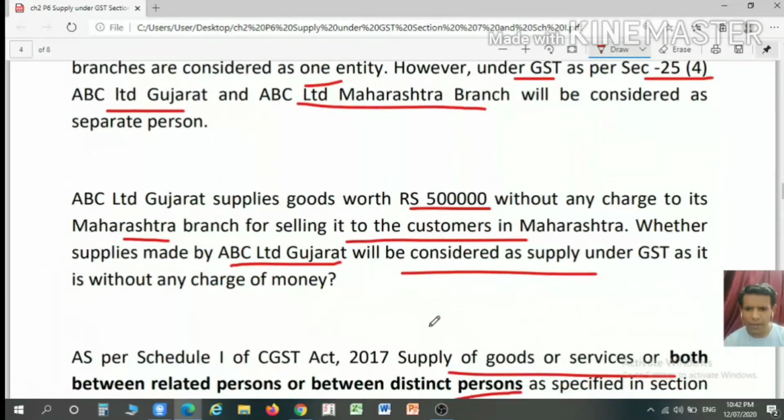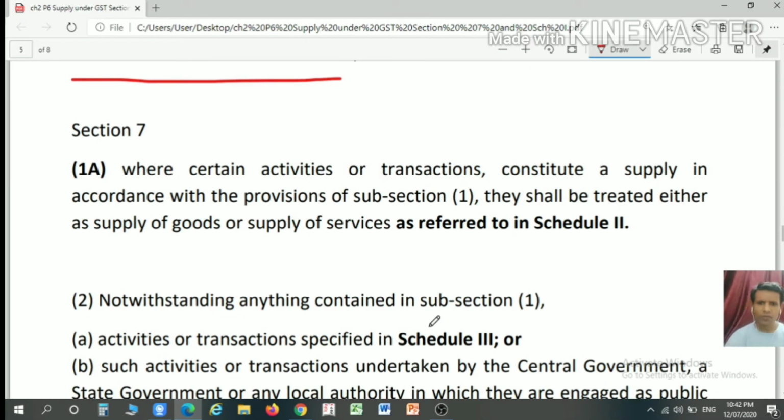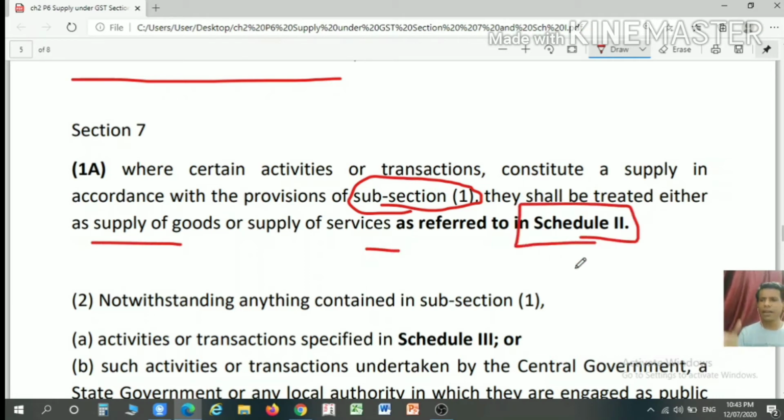Now, next we will correlate this with the definition of business as well as the definition of consideration. However, first we will discuss section 7 subsection 1A, where certain transactions would constitute a supply in accordance with subsection 1 which we have already discussed above. Then they will be treated either as supply of goods or services as per schedule 2. So whether such supply will be treated as a supply of goods or services, it is given in schedule 2. So what is given in schedule 2?